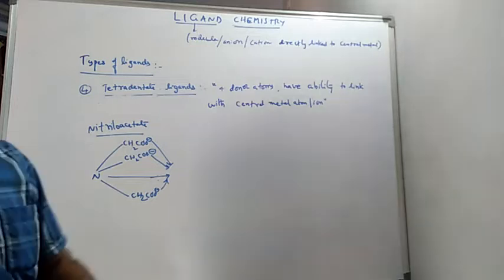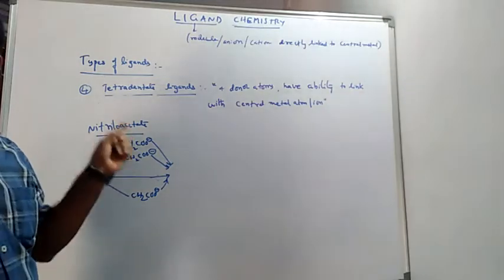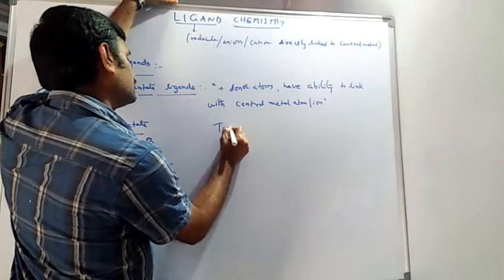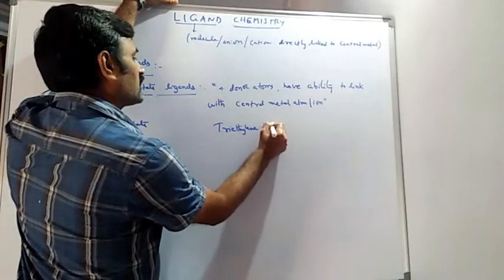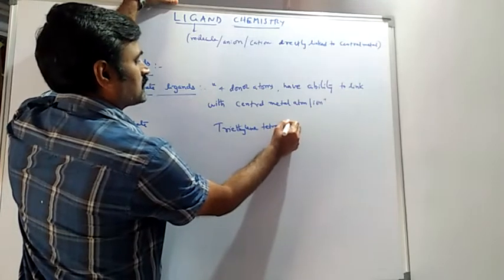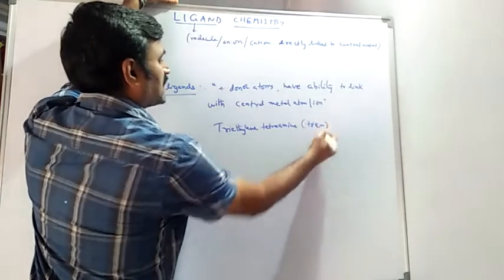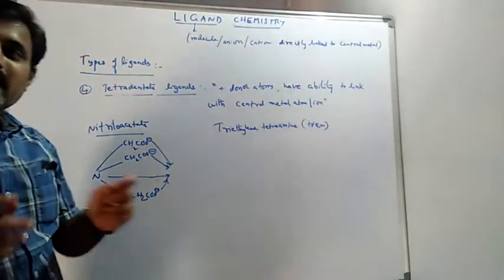Not only that one, we have another example, that is triethylene tetraamine. We can say this is triene, shortcut is triene, triethylene tetraamine.